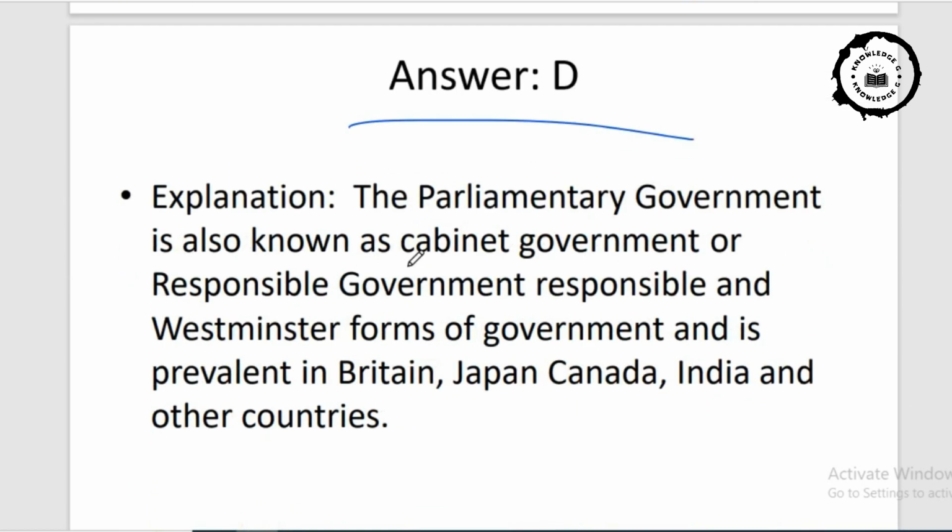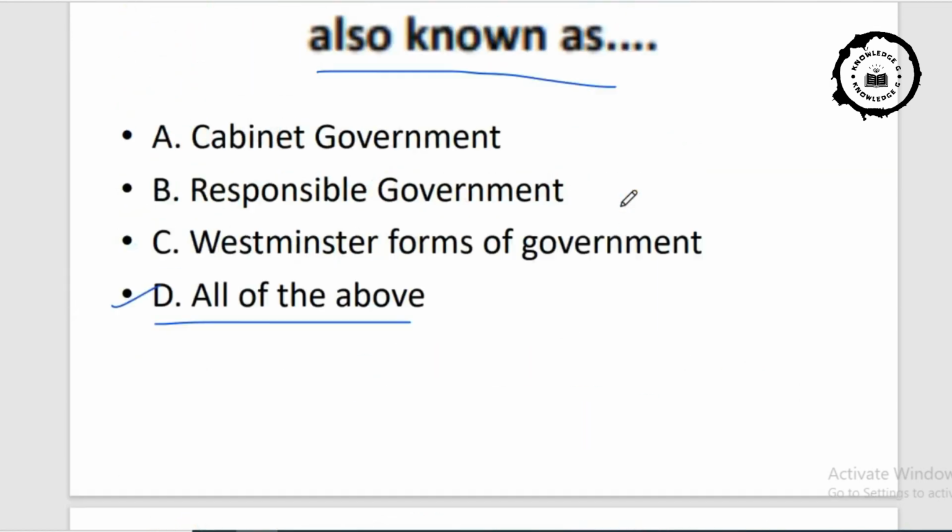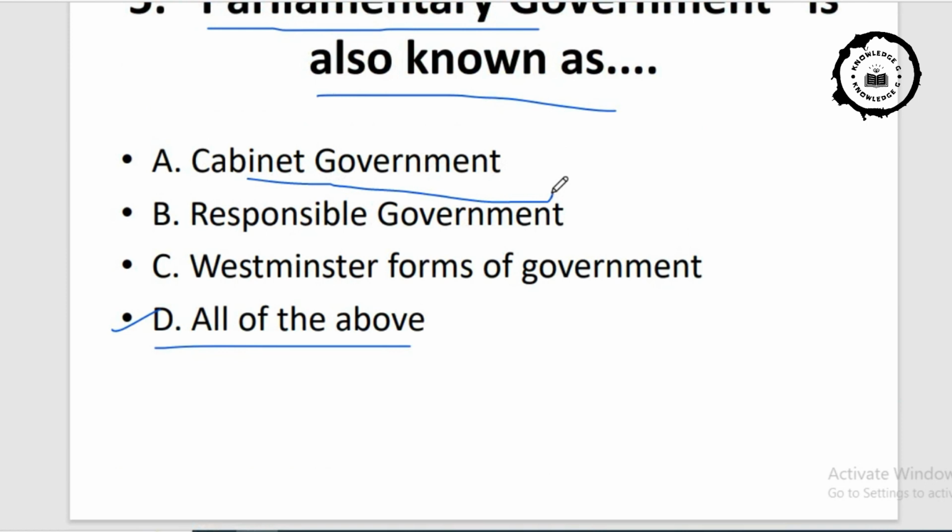Explanation: the parliamentary government is also known as the cabinet government or responsible government and Westminster form of government, and is prevalent in Britain, Japan, Canada, and India. India also is a parliamentary democracy. You can understand cabinet government is there. We have a cabinet form, just like the Pradhan Mantri and his best colleagues, who represent different ministries.